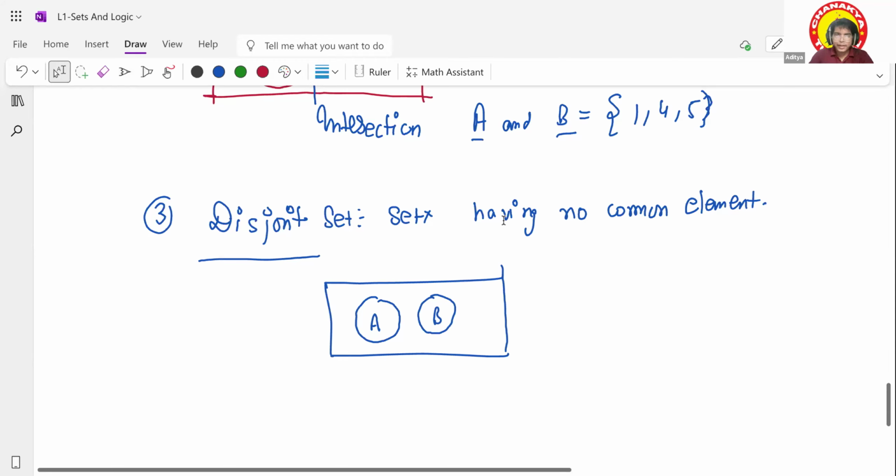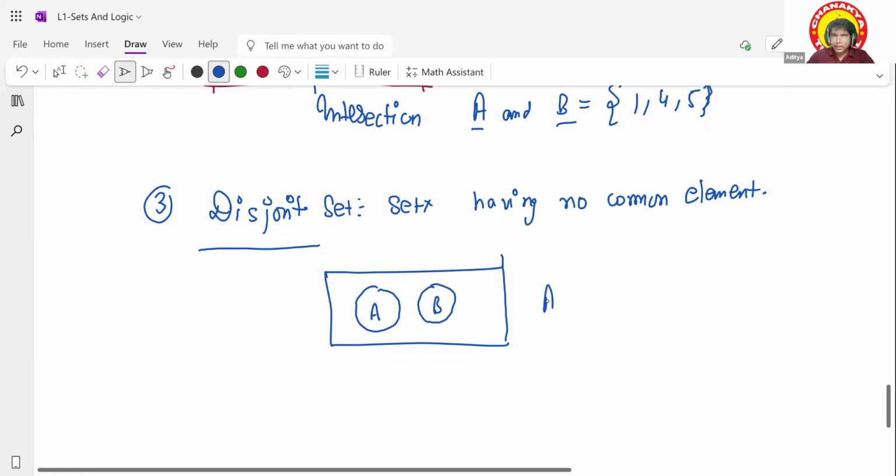Okay. One more thing. If you calculate A intersection B, what are you going to get? You are going to get null. Basically, you have to create a set, but it won't contain anything. You can represent it by this or by the null symbol. It means nothing. You don't put 0 because 0 itself is an element, it can be a part of the set. So you have to put either this or the null. It means it doesn't contain anything.